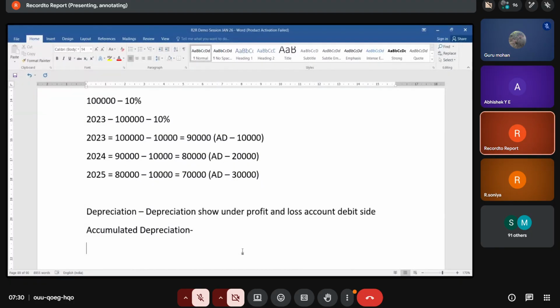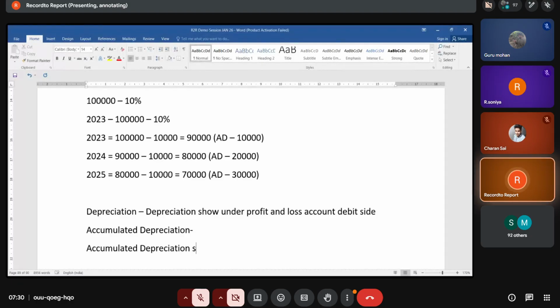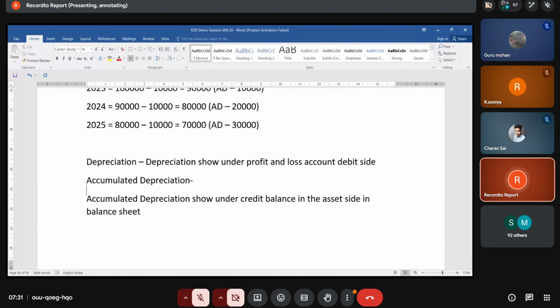Accumulated depreciation is a credit balance shown on the asset side in the balance sheet. Depreciation is shown on the debit side of the profit and loss account. Understand?